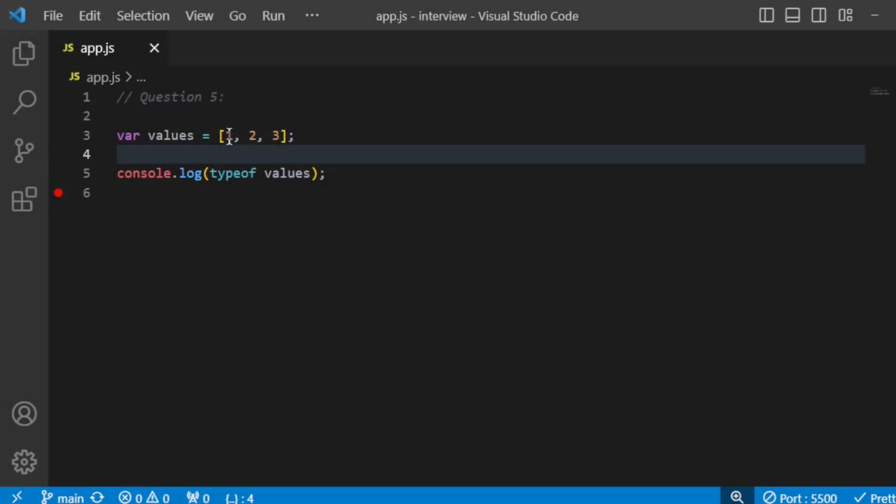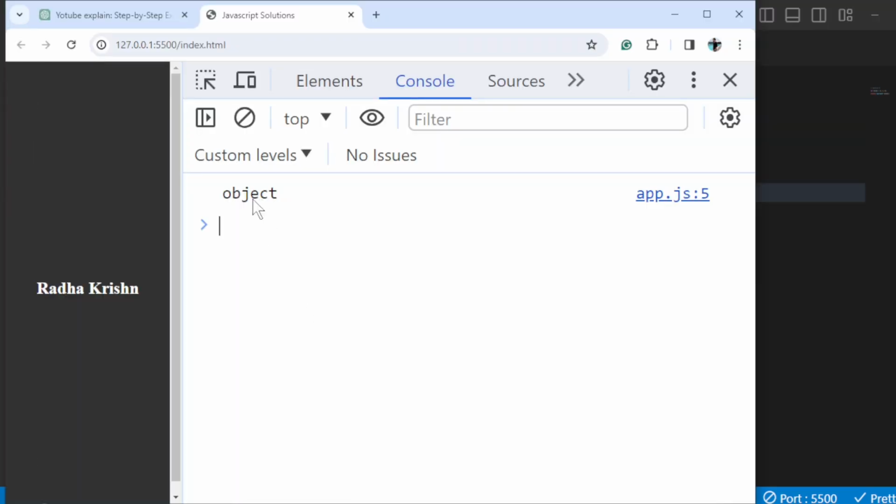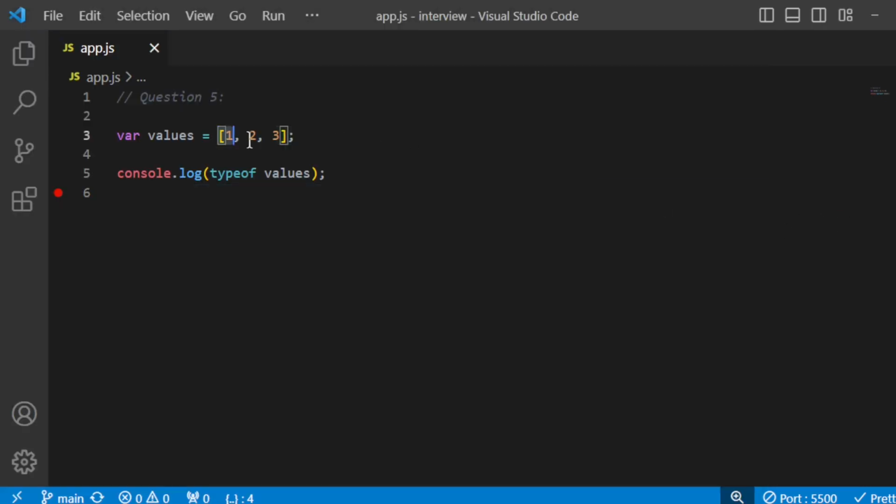In the next question we have some values in an array that is assigned to a variable called values. So basically we are console logging the type of it. So what do you think, what will be the output of this? So I'll save this and I'll go to the browser. So surprisingly, it's an object. It is logging object and not array, since we can see this is an array.